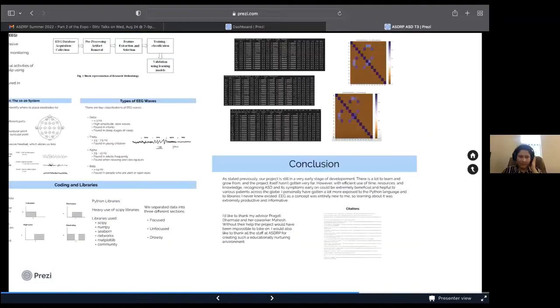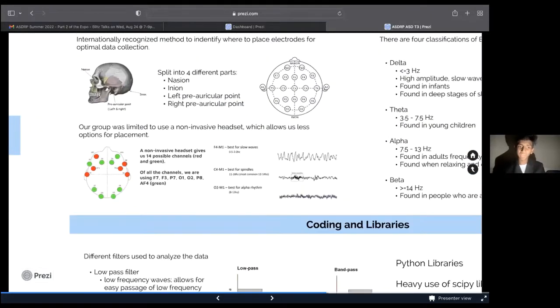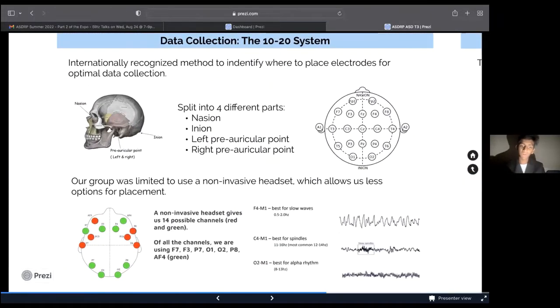Questions are still free. Yeah, we used all 8 of these different channels to get our data.